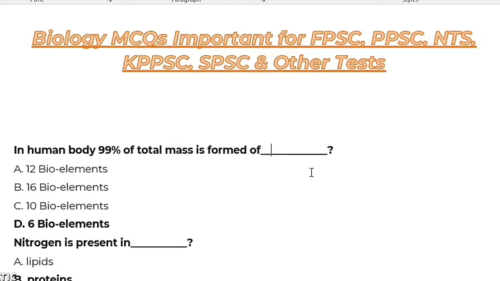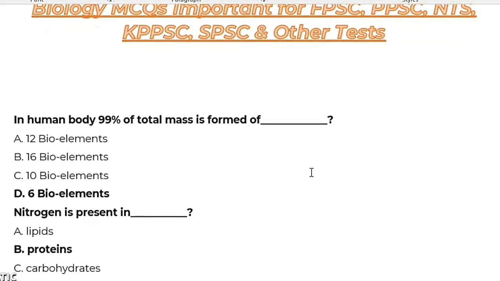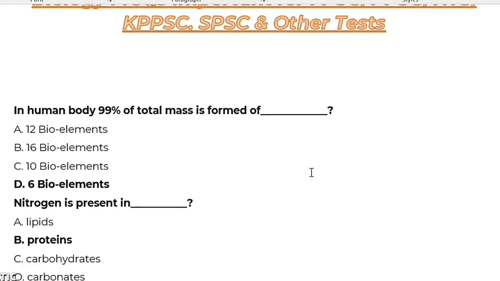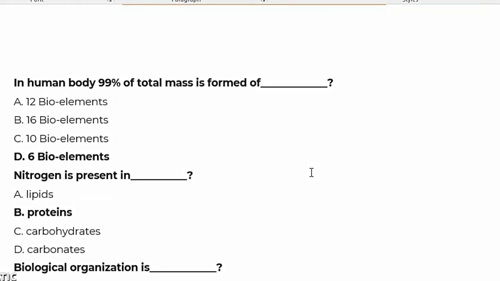First MCQ: in the human body, 19% of total mass is formed by dash. The right answer is 6 bioelements. Second question: nitrogen is present in lipid, protein, or carbohydrates? The right answer is protein.